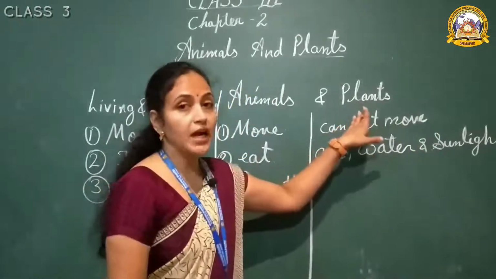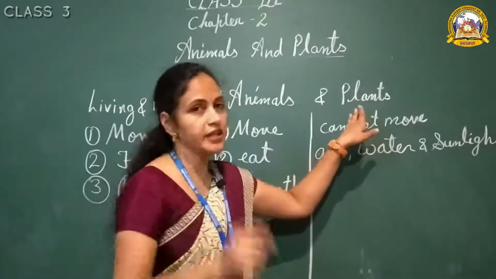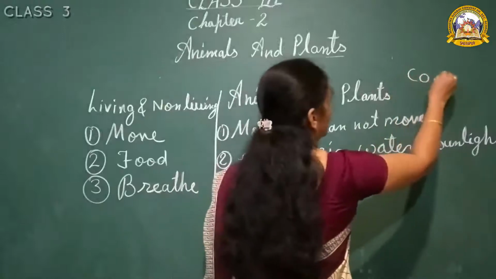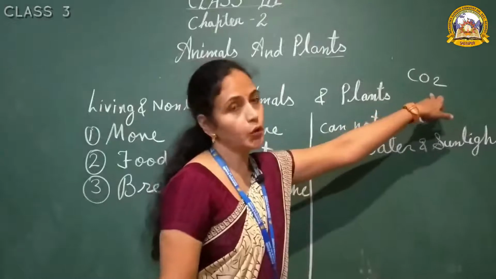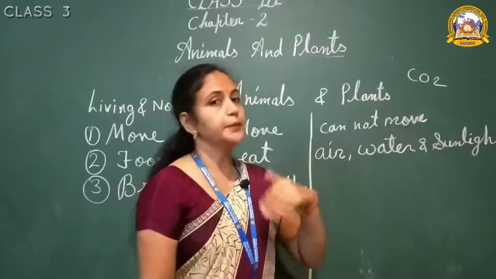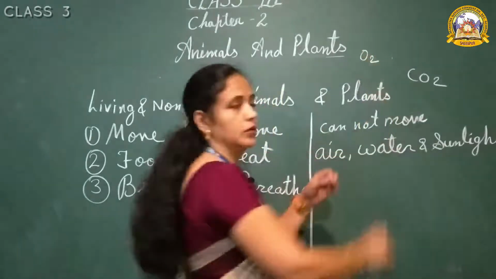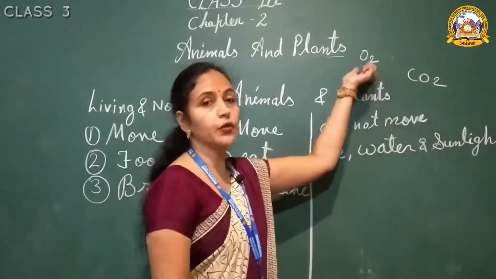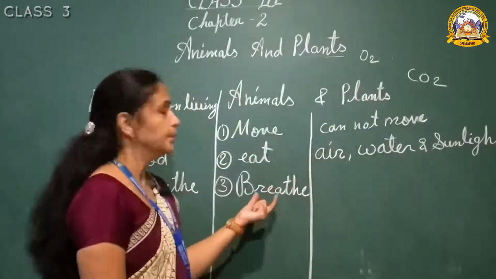Plants are getting in carbon dioxide, or we can say in short form CO2. CO2, carbon dioxide. So plants breathe in CO2 and breathe out the oxygen. Oxygen we can say O2. CO2 for carbon dioxide and O2 for the oxygen. Have you understood? Now once again look here.